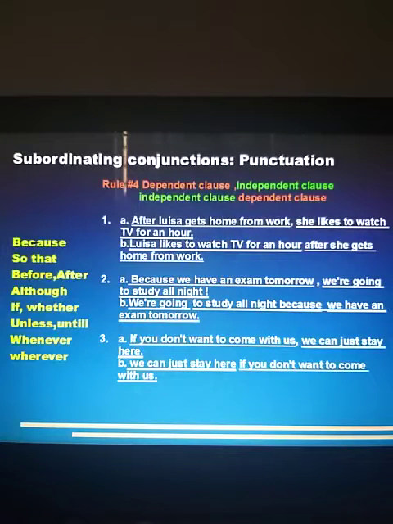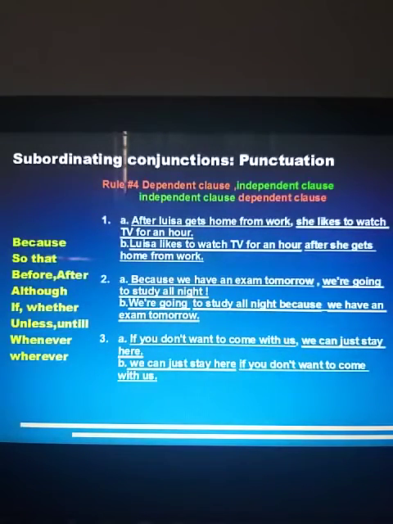So see the second sentence: because we have an exam tomorrow, dependent clause, so what, comma, we are going to study all night. Did you get it? We are going to study all night is the independent clause.